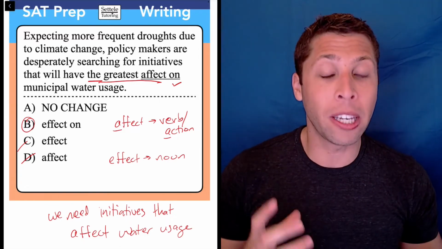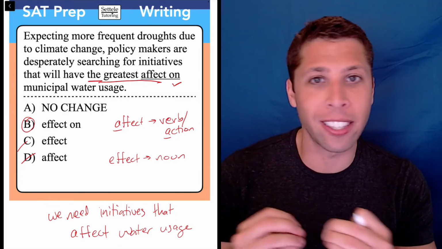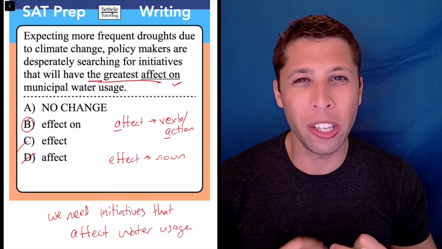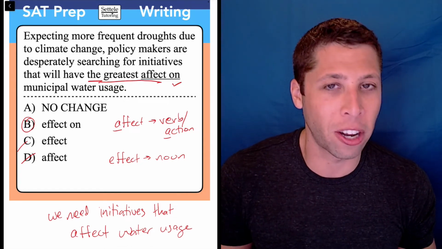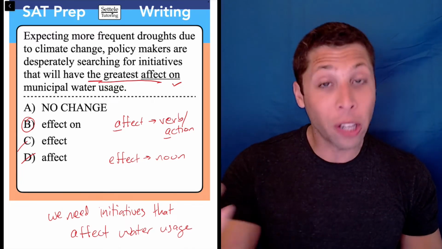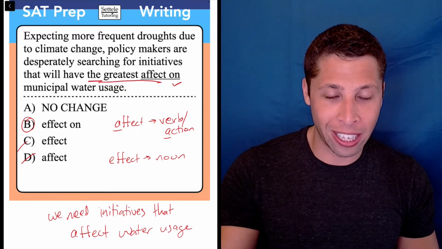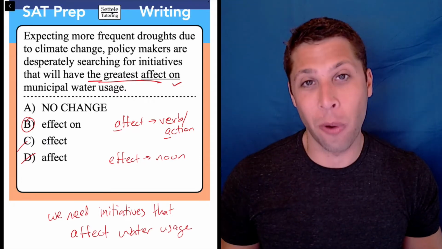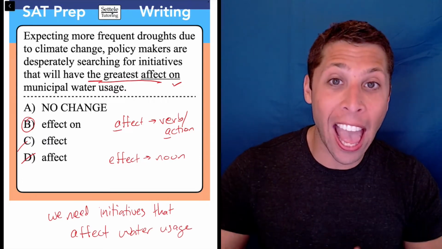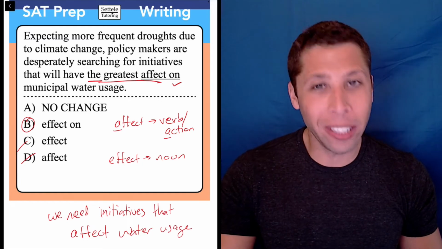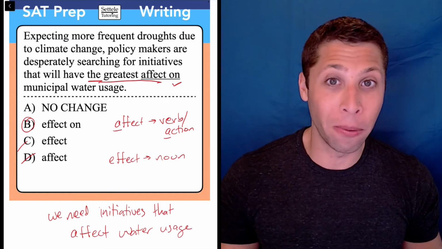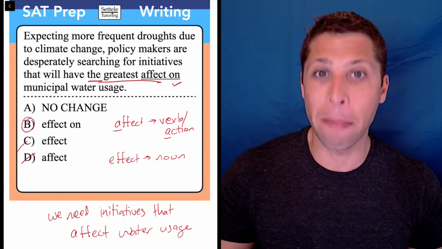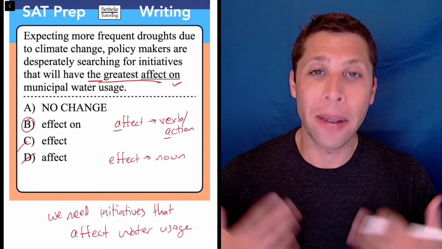So this is tricky because slight rewordings of the sentence can completely change which one we use, and they have the same definition otherwise. So it's just a part of speech. We could also say we need initiatives that have an effect on water usage. So now we're back to the E, an effect, right? So it's really tricky, this rule. Most of the time, hopefully, if you're writing it for a paper, some sort of spell check will catch it, but it is a good thing to know.